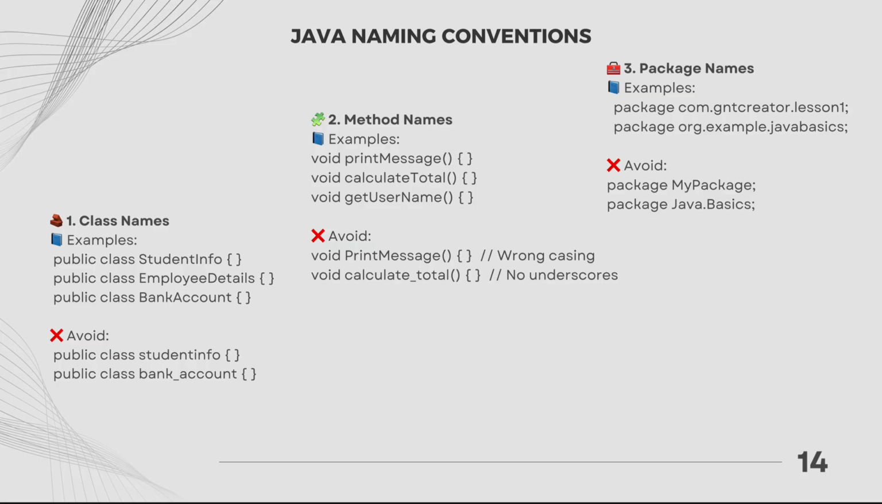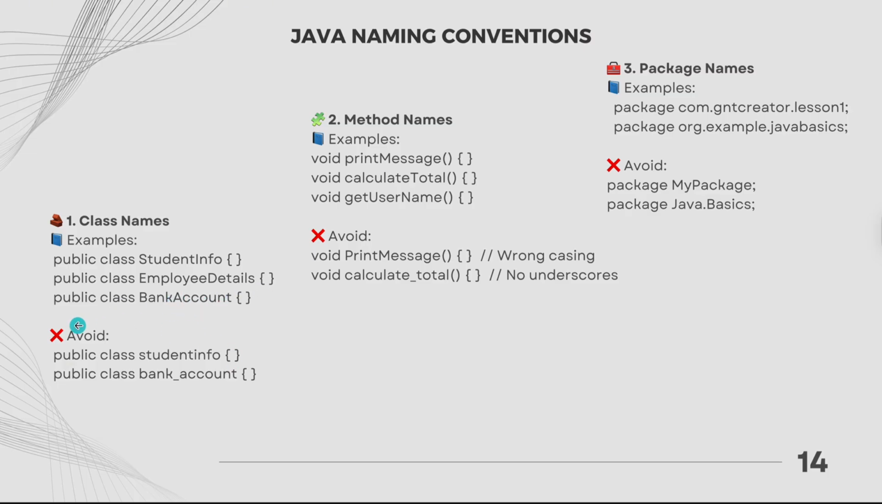So let's start from number 1, class names. So we have a rule. Always start with an uppercase letter. If the name has multiple words, for example, student info, we need to capitalize each word. It should describe what the class represents. For example, right? Public class StudentInfo, public class EmployeeDetails, and public class BankAccount.